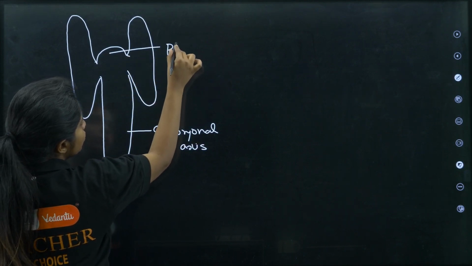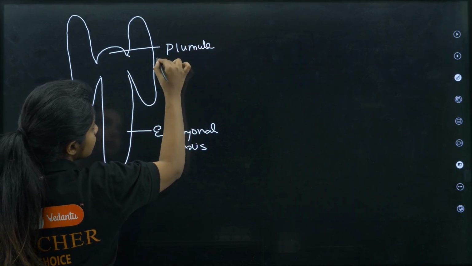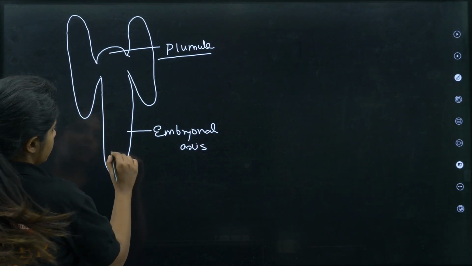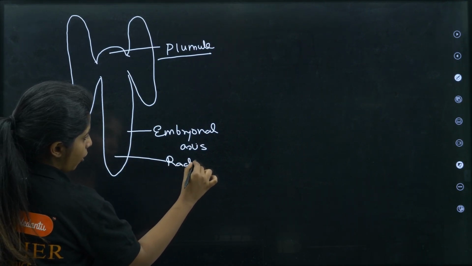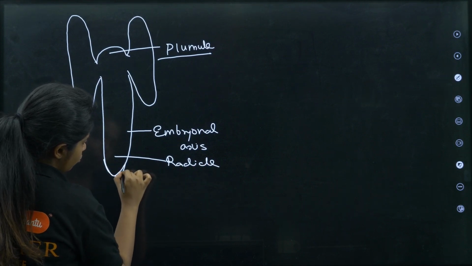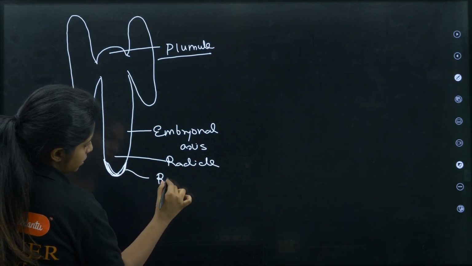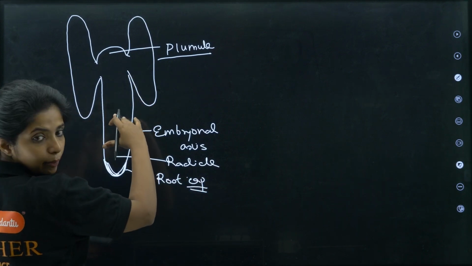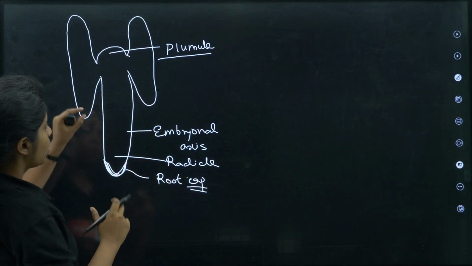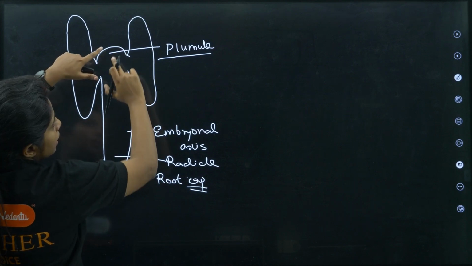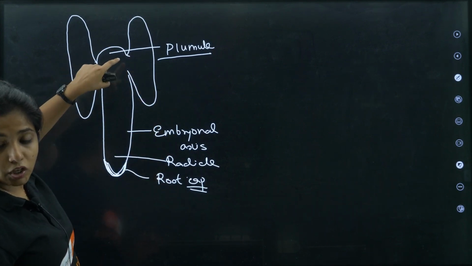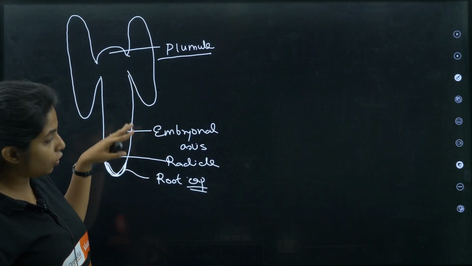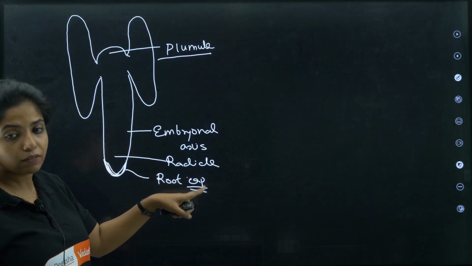This is the plumule, which is going to form what? The future shoot. Okay, it is going to form the shoot. This is the radicle, which is going to form the root. There is a root cap as well. This region is hypocotyl and this is epicotyl. Remember, always above the embryonal axis, or basically above the level of the cotyledon attachment, there will be plumule region. Below this level, you have the radicle, or basically the lower region. Radicle region is something that gives rise to the roots.